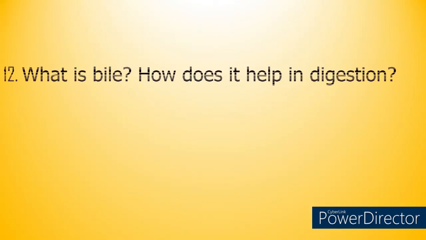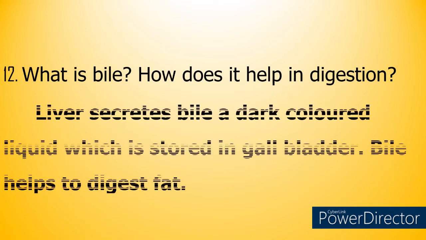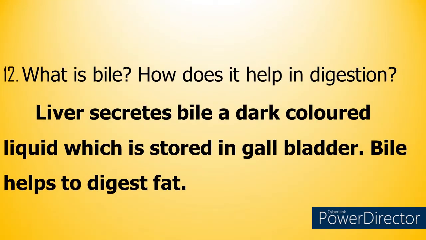Then 12th question, what is bile? How does it help in digestion? You know that bile is a digestive juice that is produced by the liver. So about that only they are asking in this question, what is bile? The liver secretes bile, a dark colored liquid which is stored in the gallbladder. We have learned this during our class. Liver produces bile juice, which is shortly given here as bile.